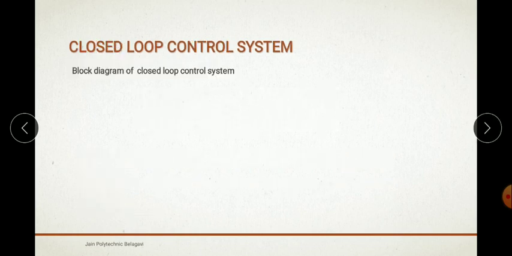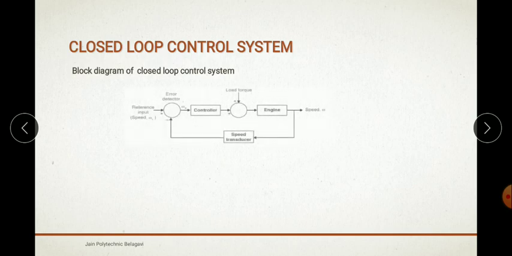Now next, the block diagram. This is the block diagram related to closed loop control systems. Basically it consists of the reference input, the controller, then the engine, then the feedback in the speed transducer. This is one example related to closed loop control systems.